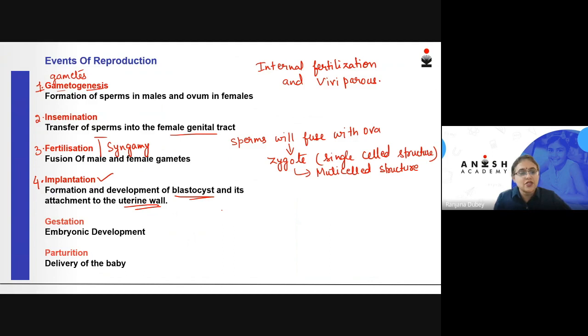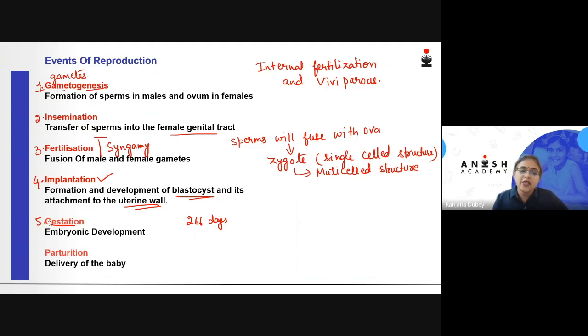After the blastocyst has been implanted, it grows further and develops into a fully matured embryo, which takes around 9 months or approximately 266 days from the conception. This period is called gestation, which is the fifth event in the process of reproduction.